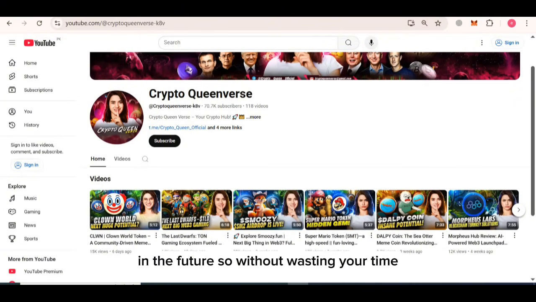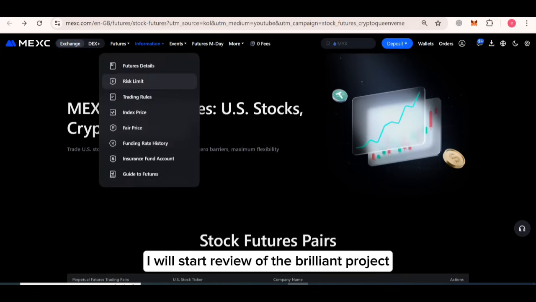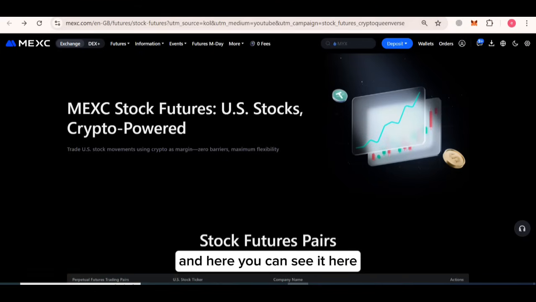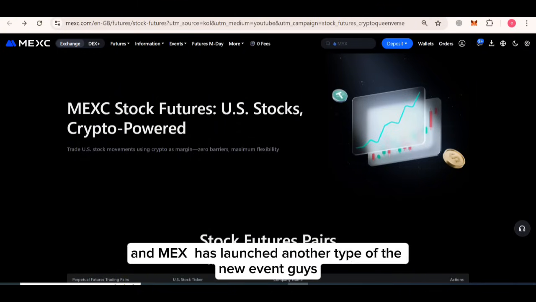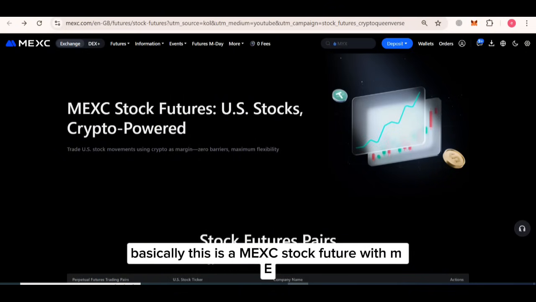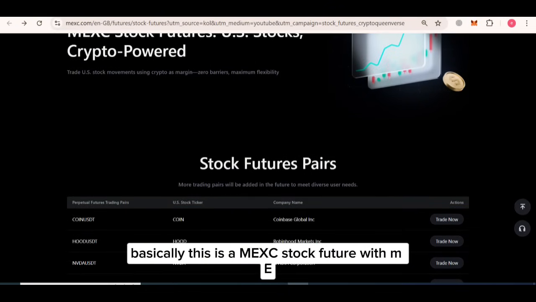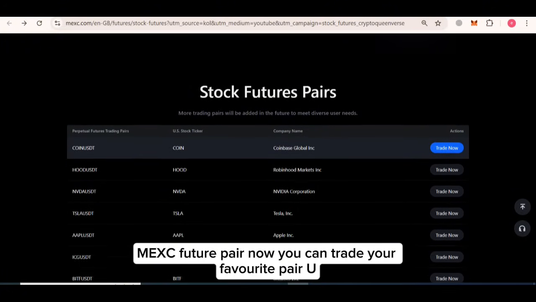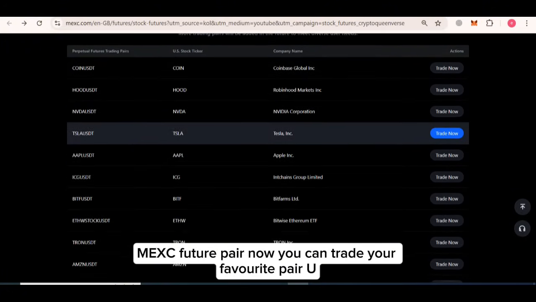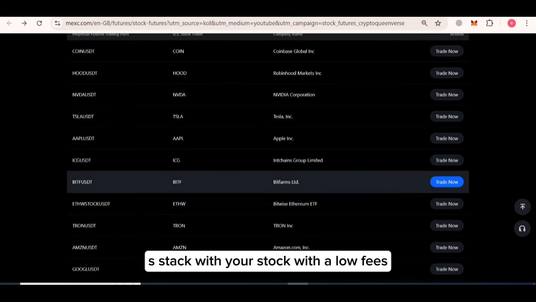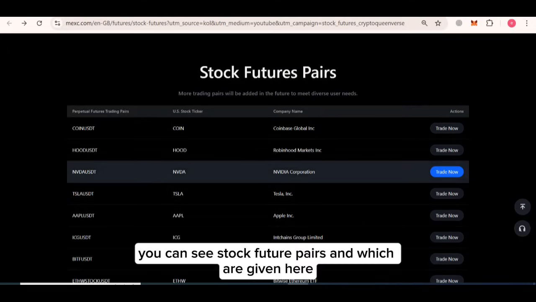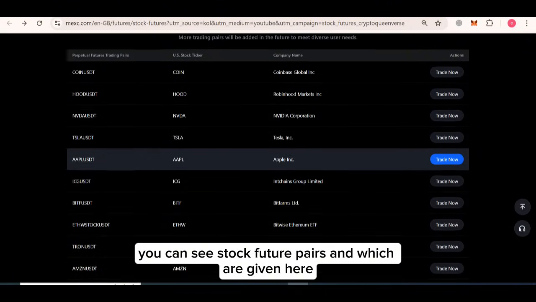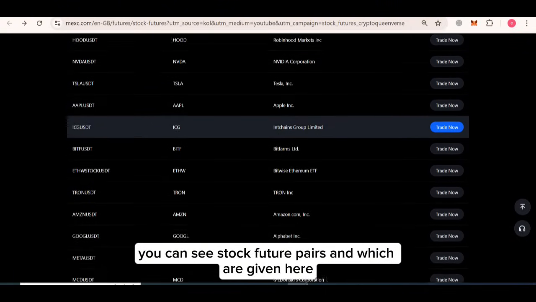So without wasting your time, I will start the review of this brilliant project, and here you can see it. So guys, MEXC has launched another new event. Basically, this is a MEXC stock futures pair. Now you can trade your favorite US tech stock pairs with low fees. You can see the stock futures pairs which are given here.